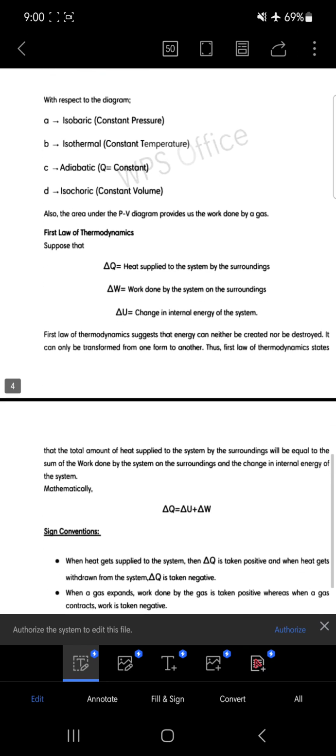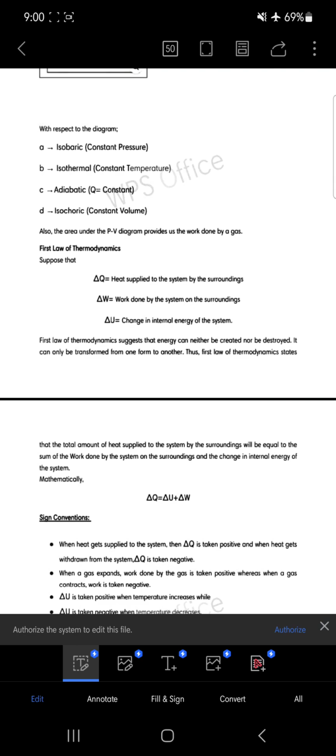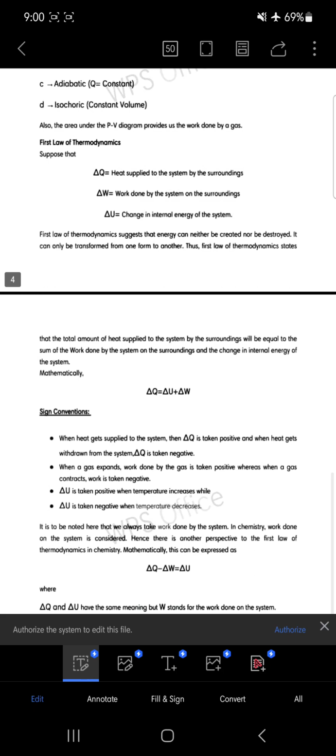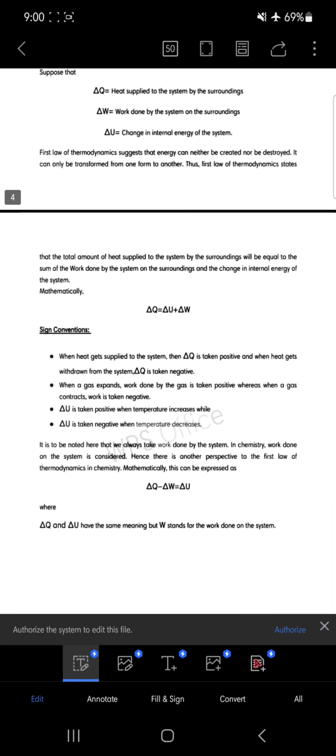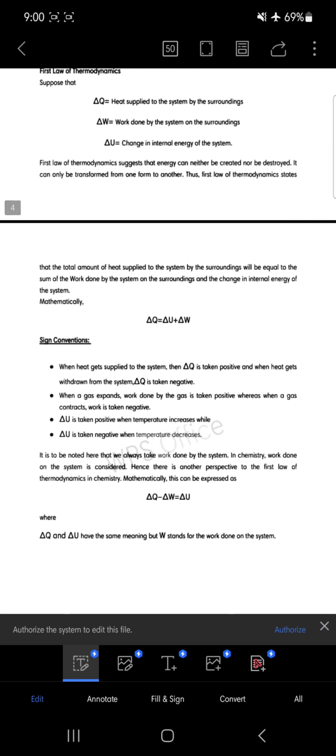So if I am giving energy, that results in an increase in the internal energy as well as the work that can be done by the system. This is a very important relation between the heat supplied, the internal energy change and the work done. Similarly, there is a sign convention. Whenever heat is supplied to the system, Q is taken to be positive. Whenever heat is taken by the system, Q will be taken as negative. This will be helpful in the numerical part, so you should know this.